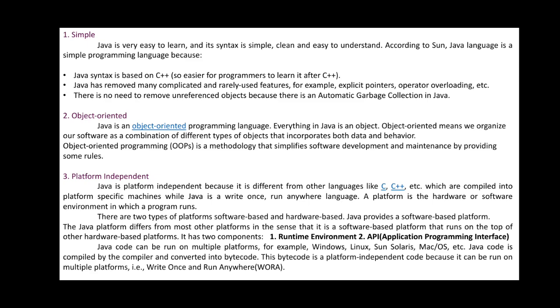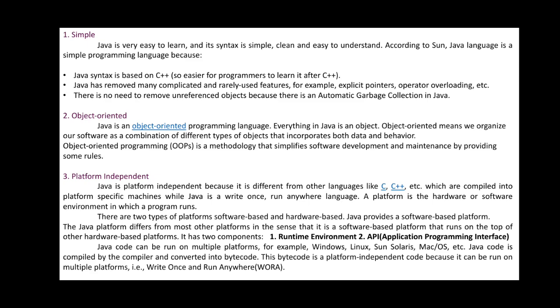Java has removed many complicated and rarely used features, for example explicit pointers, operator overloading, etc. In your C programming language, you used to go with pointers. These pointers are not at all used within Java. Operator overloading is a concept where, for addition of two numbers, you use an operator. But in C++ there is a feature which is used to overload an operator. Then you can use the variables as objects to compute the addition of two numbers.